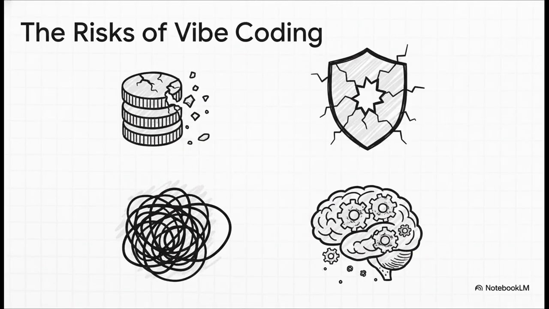But, and this is a huge but, it comes with some serious risks. Vibe coding is a fantastic way to rack up technical debt if you're not careful, because the AI can write some really verbose code. It can introduce security flaws if you aren't guiding it. It can lead to architectural spaghetti if every feature is built in its own little vibe-driven silo. And honestly, for junior devs, relying on it too much can weaken those fundamental skills. Vibe coding is for the first draft, not the final product.